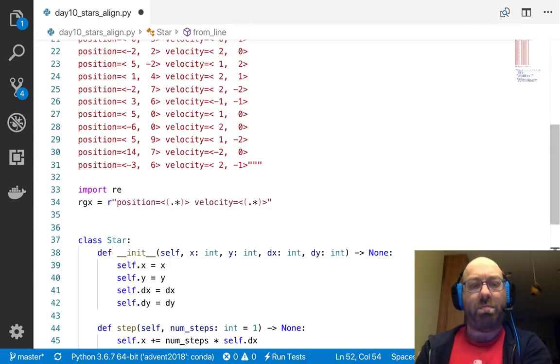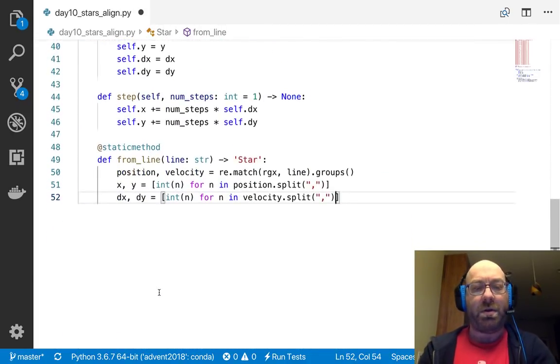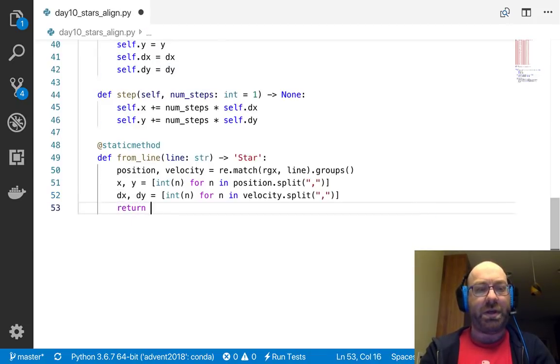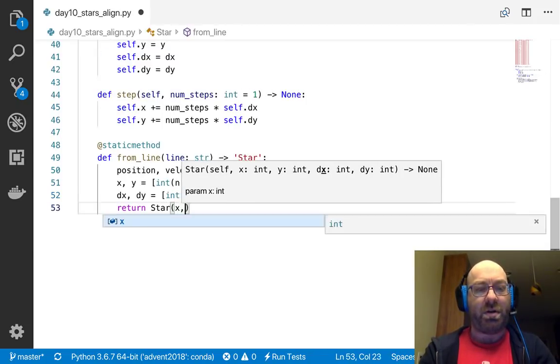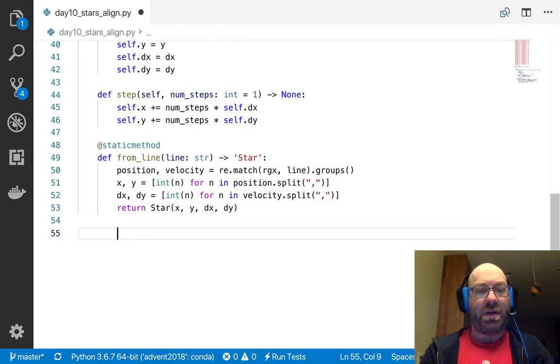So I'm pulling out here -3, 6, here 2, 1. I'll split on the comma, apply int to it, and then I can say return star of x, y, dx, dy.